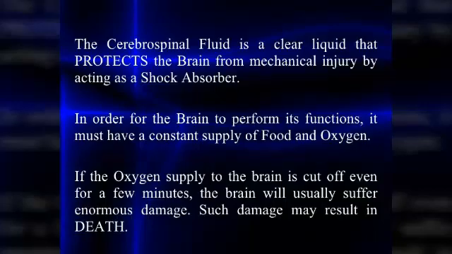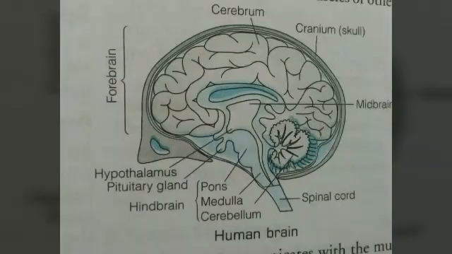Fluid fills this layer, called cerebrospinal fluid, which helps protect the brain from shocks and jerks. The human brain is mainly divided into three parts: forebrain, midbrain, and hindbrain.